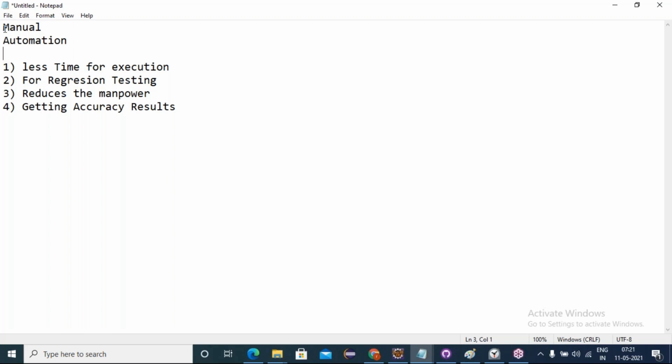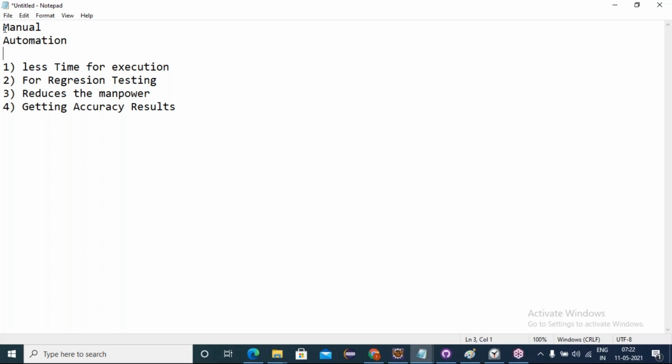We don't have enough time. Daily it is changing. Can we go with manual? We don't have enough time to complete and get accurate results. We cannot expect accurate results with manual, right? That too, 100% testing cannot be done in manual, right? We have less amount of time to deploy into the production server.